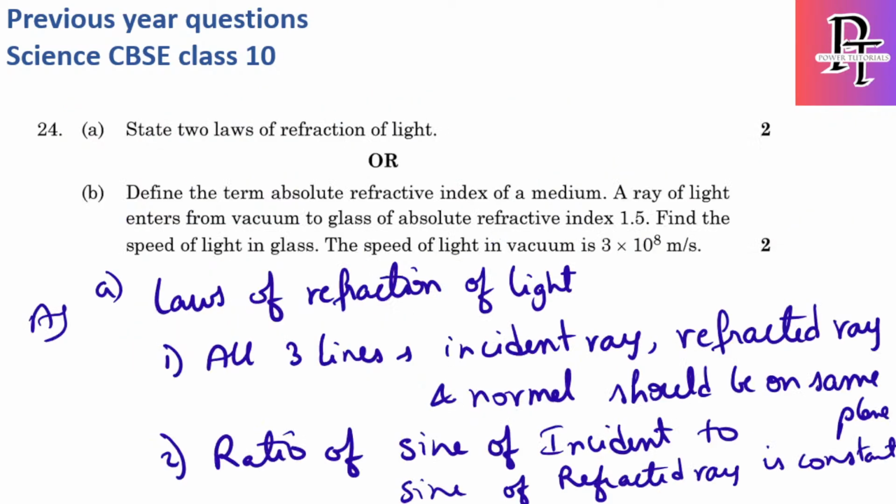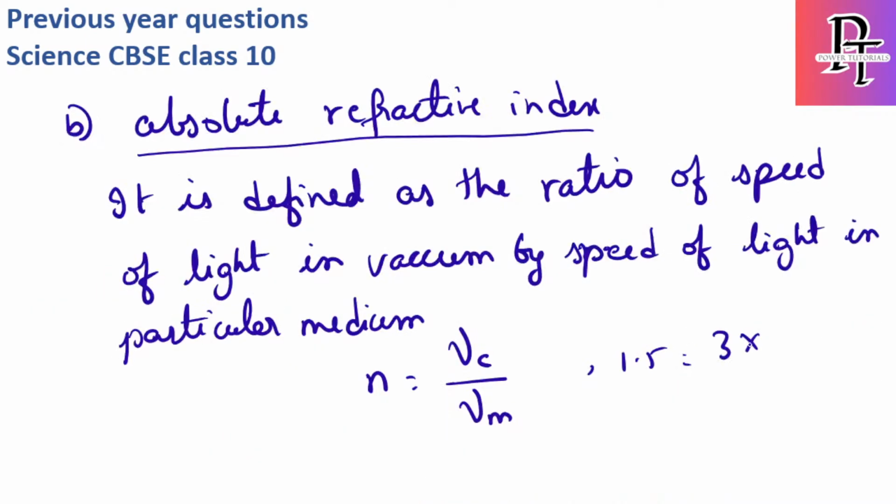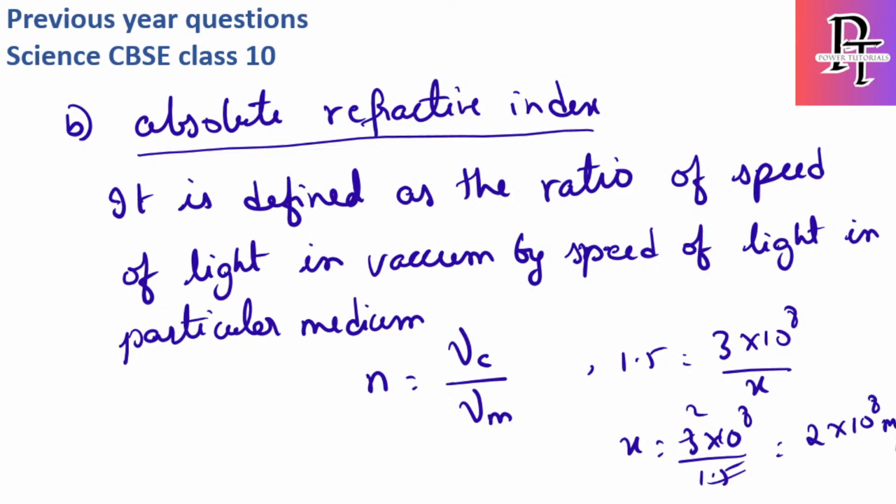The speed of light in vacuum, they know, is 3 into 10 to the power 8. They are asking to find the speed of light in glass, which is x. So the x value will be 3 into 10 to the power of 8 divided by 1.5, which is 1.5 twice. So the answer is 2 into 10 to the power of 8 meters per second.